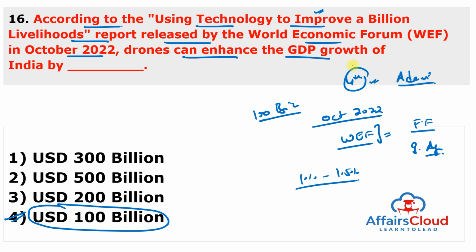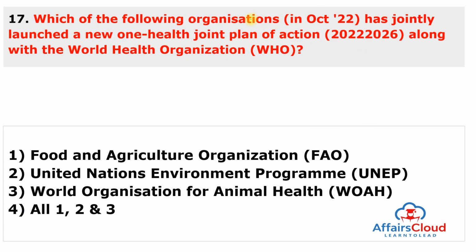Moving to next question. Which of the following organizations has jointly launched a new One Health joint plan of action along with the World Health Organization? Static question. Just remember the question as in the slide, and there are a total of 3 organizations. One is Food and Agriculture Organization, next is UNEP, and third is World Organization for Animal Health. So the answer of this question is 1, 2, 3.